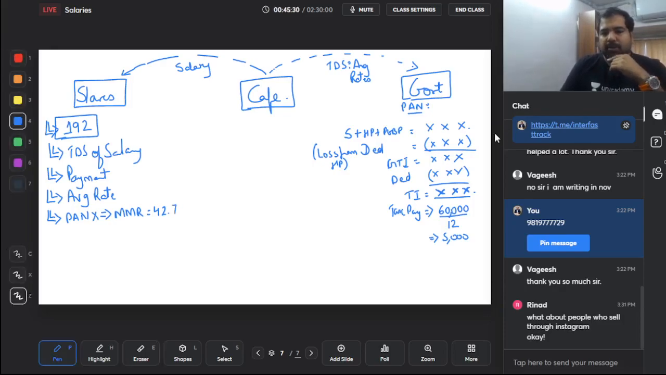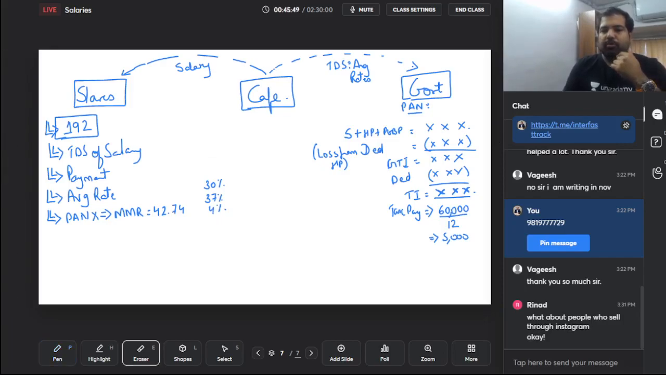Do you have to remember this? No, you can calculate it. I just did the calculation also. Guys, 30% of basic tax, then 37% of 30%. So you can't add 30 and 37, you can't add, and 4% of HEC. If you calculate this on a base of 100, you will get 42.74%.